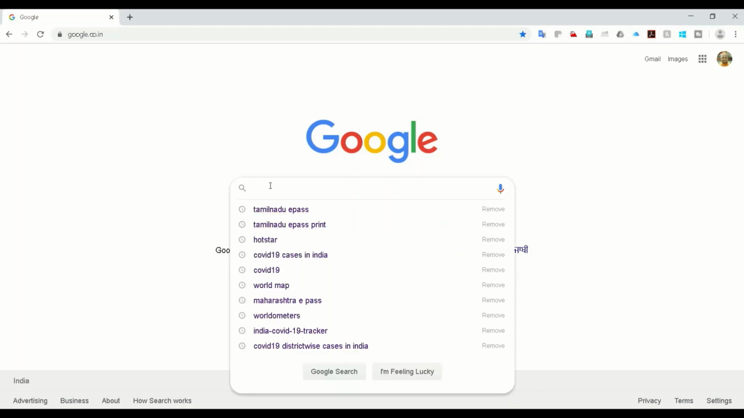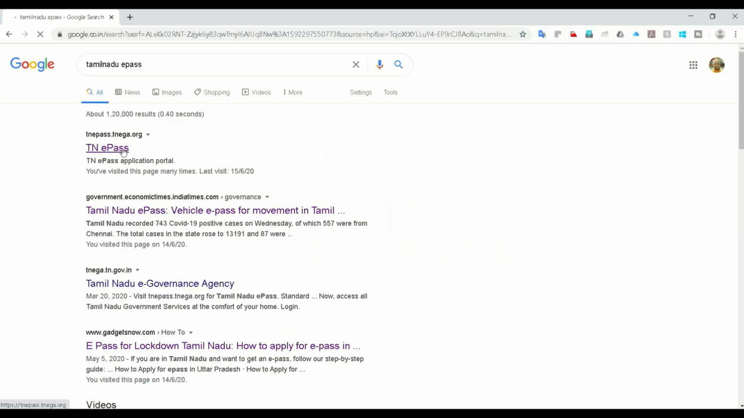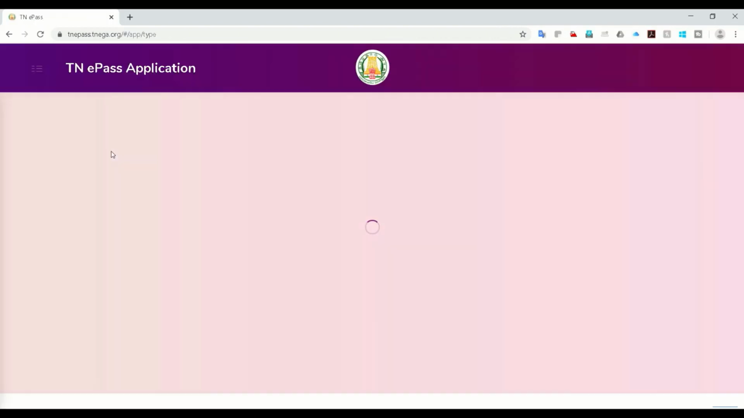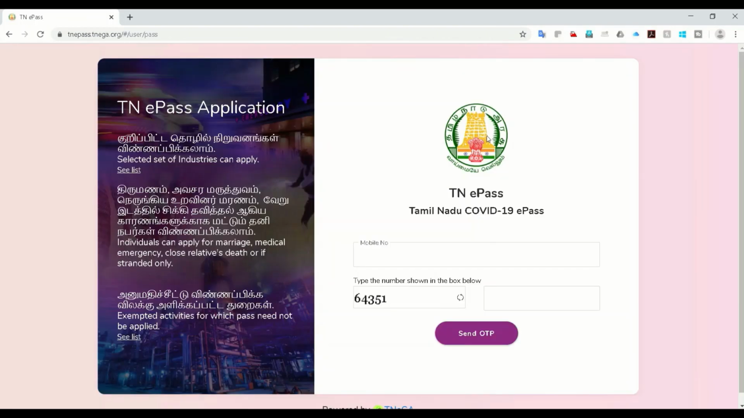Let's launch Google and type Tamil Nadu EPASS. You'll be taken to the search results. You find the first option, Tamil Nadu EPASS, which is a direct link to the site where you land. This is the welcome page. You see the Tamil Nadu EPASS COVID Pass. They say it's the COVID-19 EPASS.